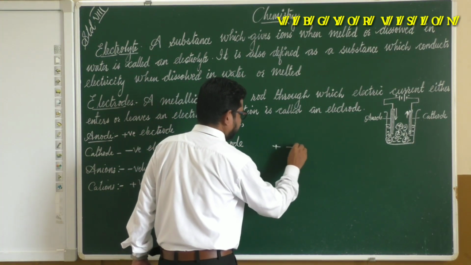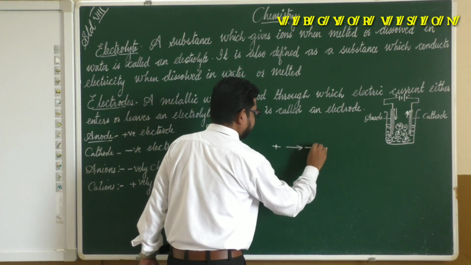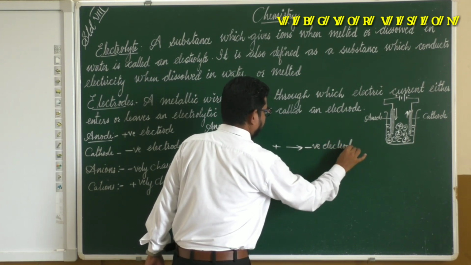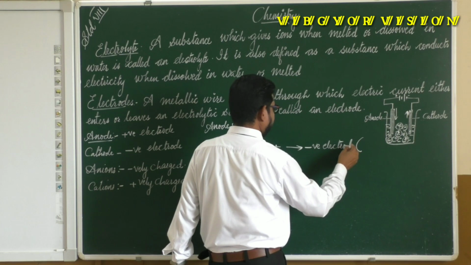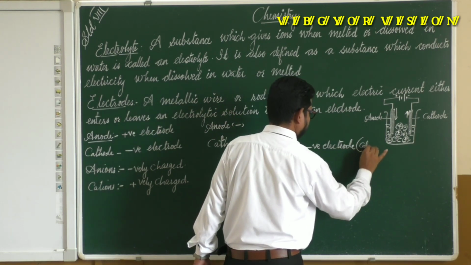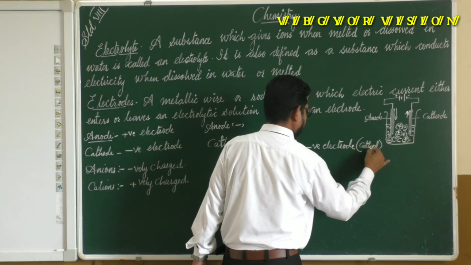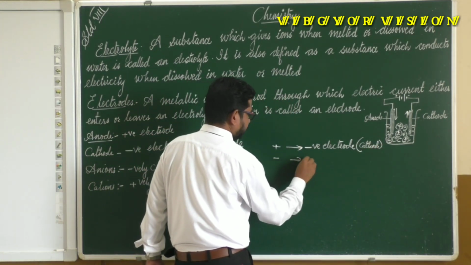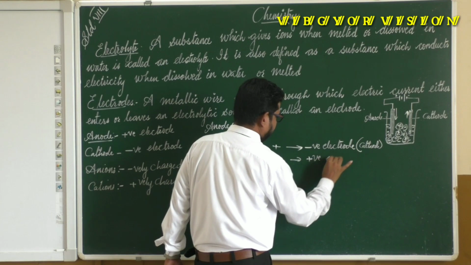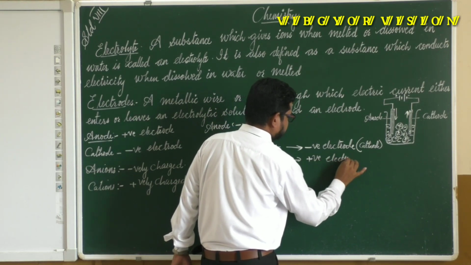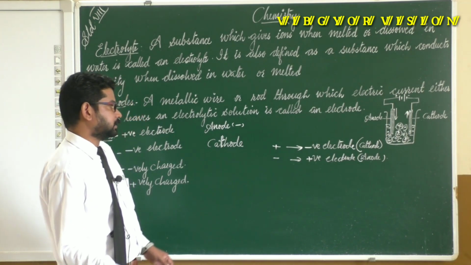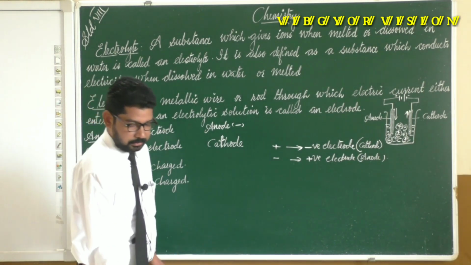All the positively charged particles move to the negative electrode. We know the negative electrode is the cathode, and the negatively charged particles move to the positive electrode, which is known as the anode. Anode is positively charged and cathode is negatively charged.